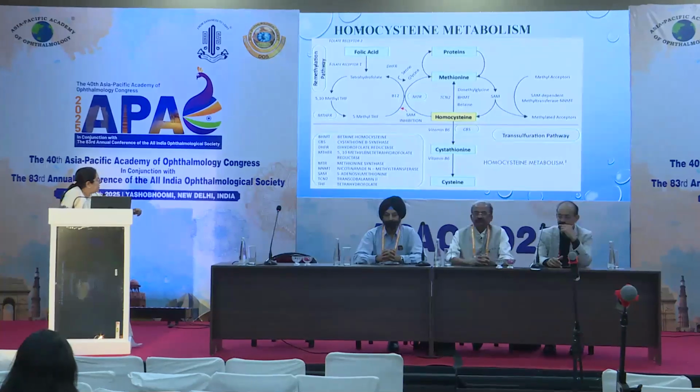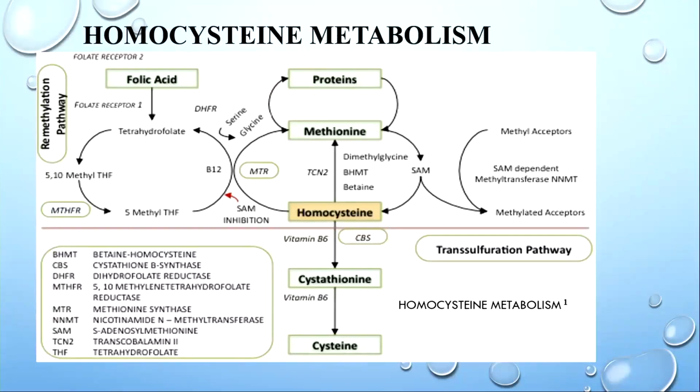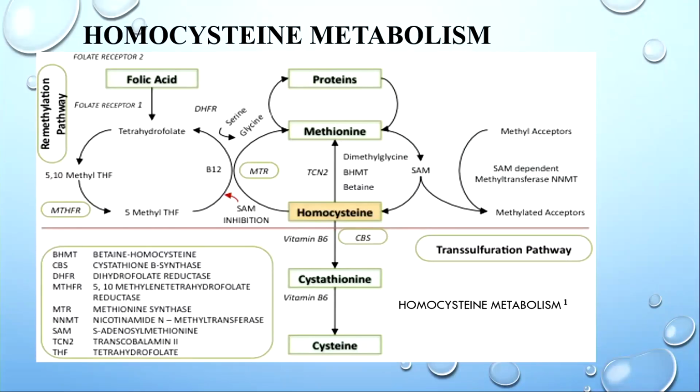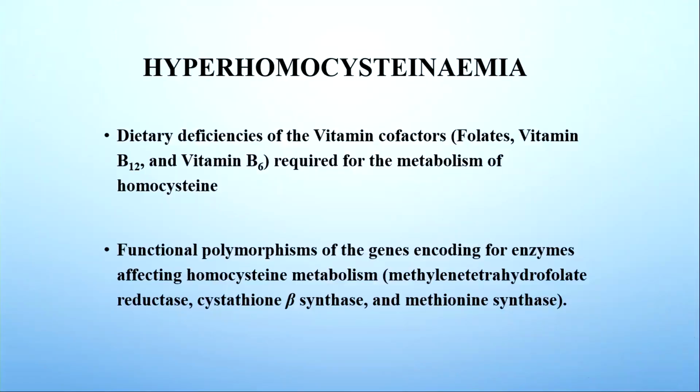This is the homocysteine metabolism. We can see the MTHFR. As you can see, MTHFR, folic acid, vitamin B12, and vitamin B6 are the main factors. Hyperhomocystinemia can be due to deficiency of vitamin cofactors or due to functional polymorphism of the gene.